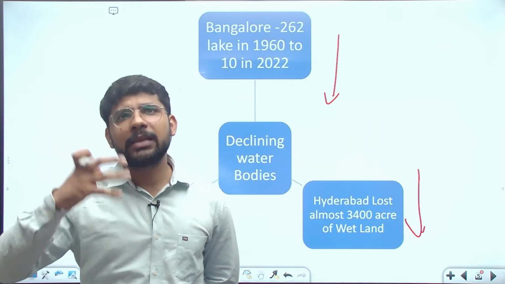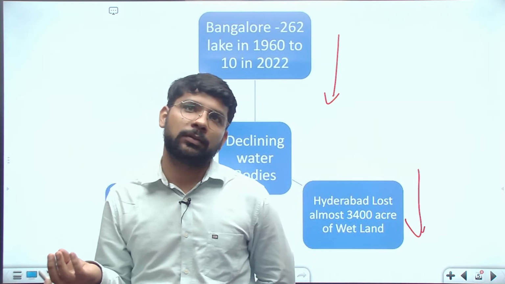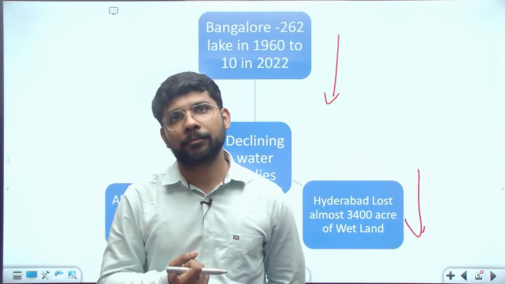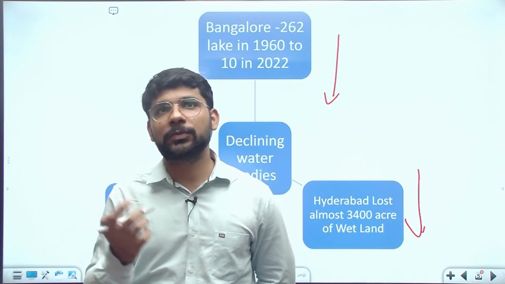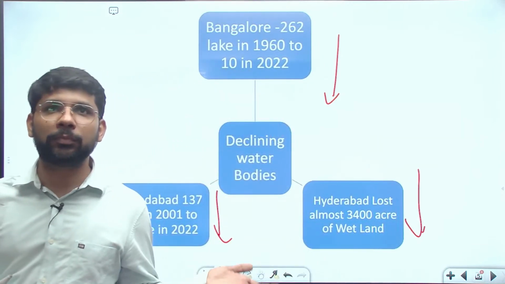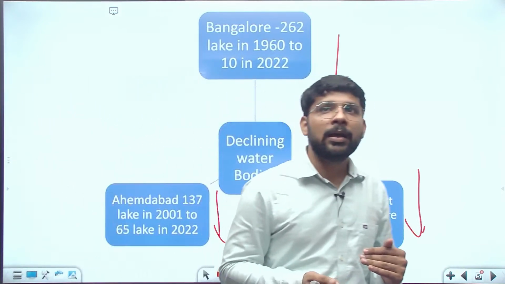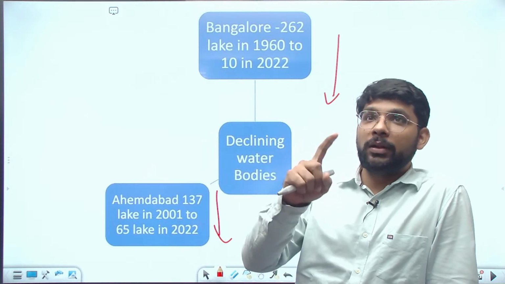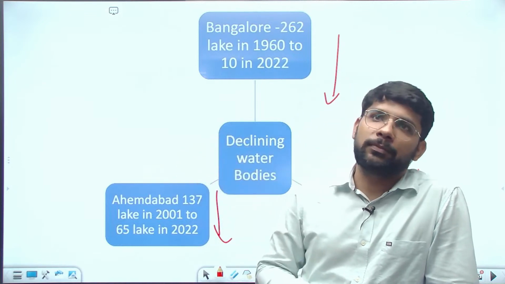So there can be various implications, like biodiversity loss, which you can write. Increase in the biological oxygen demand of the lake. Fragmentation of species. Vegetation loss. Urban heat island, heat dome. You are reading in the news about the heat dome, which is mainly because of the increase in infrastructure in the urban area and the decrease of water bodies. But all these require examples to fulfill the condition of the answer.